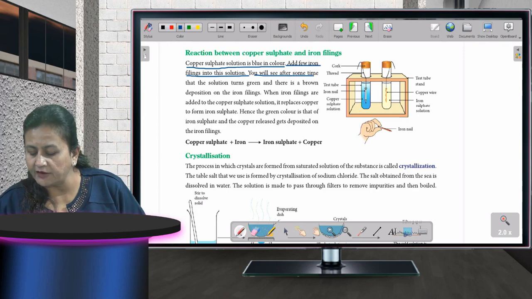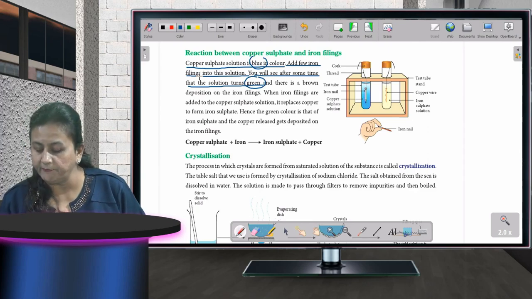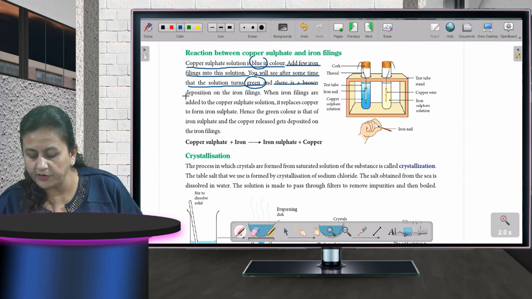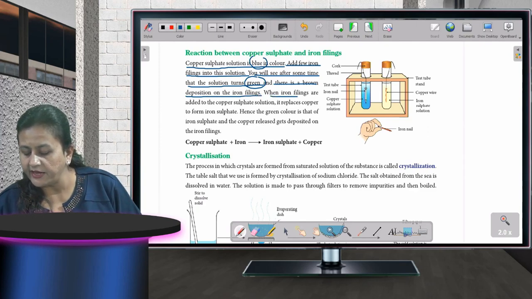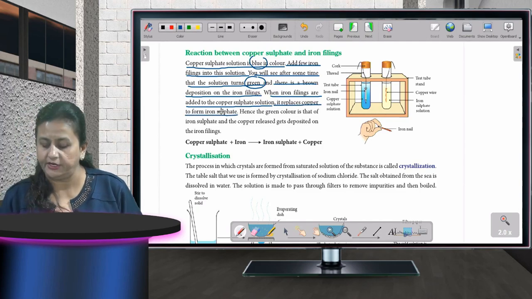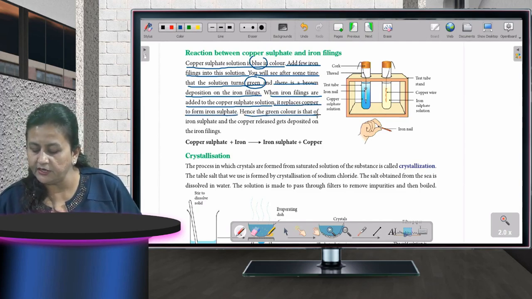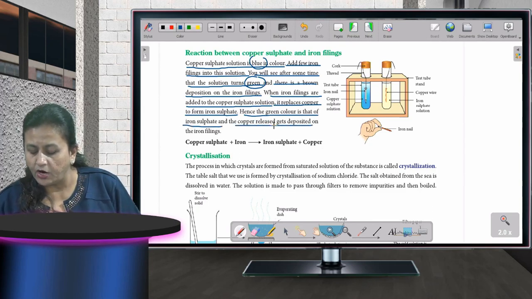You will see after some time that the solution turns green. Before it was blue and now it is becoming green. Okay. There is a brown deposition on the iron filings. When iron filings are added to the copper sulfate solution, it replaces copper to form iron sulfate. Hence, the green color is that of the iron sulfate, and the copper released gets deposited on the iron filings.